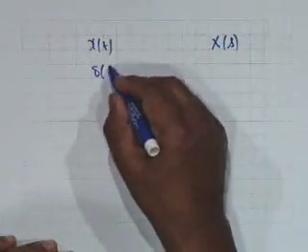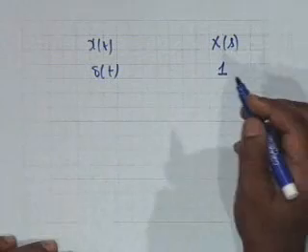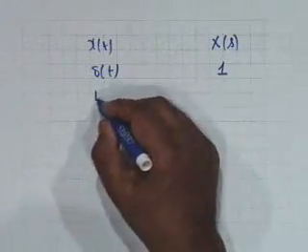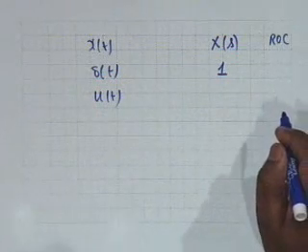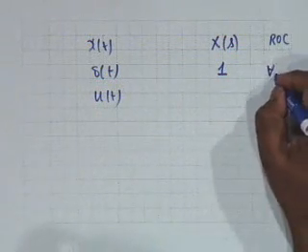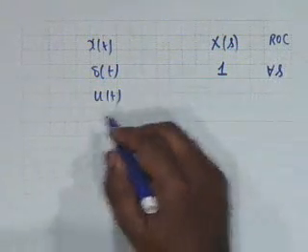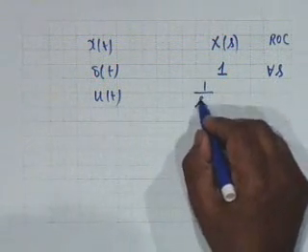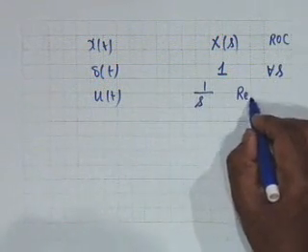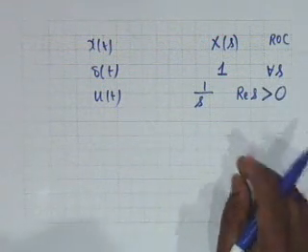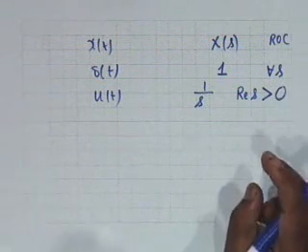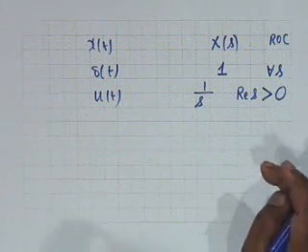First, if it is a delta t, we have just seen that the Laplace is 1. Now the ROC should also be written along with the Laplace transform. This is all s, alright. If it is u of t, then the Laplace is 1 by s and the ROC is real part of s greater than 0.